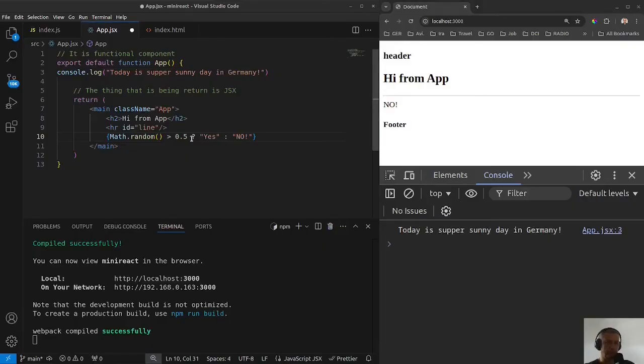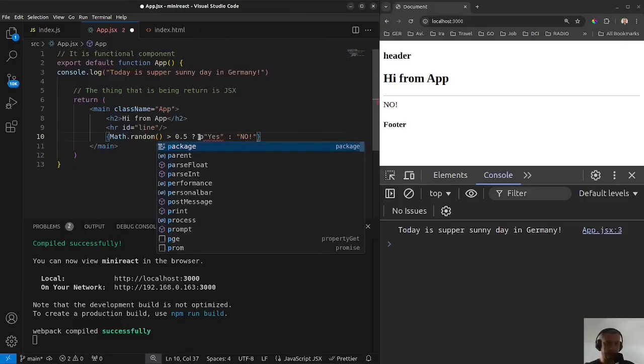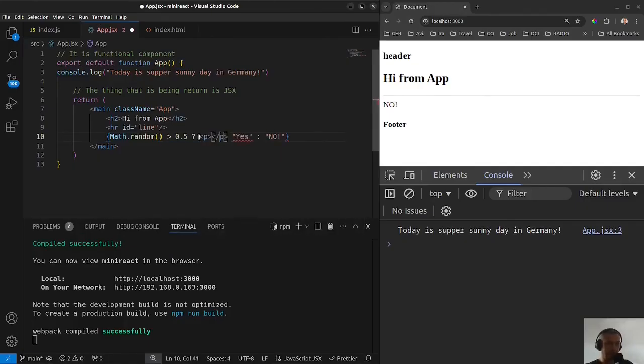So the ternary operator is brilliant. If it's true, yes. If it's not true, no. Now it's a simple string here and a string here. But of course, we can render elements. For example, a paragraph. We can place it inside this text.